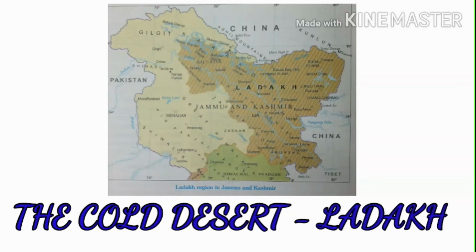Clear, children? Then some other animals are also found there. Among the domesticated animals, yak, cow, sheep and goat are common. These animals are reared for milk, meat, hides and many other things.